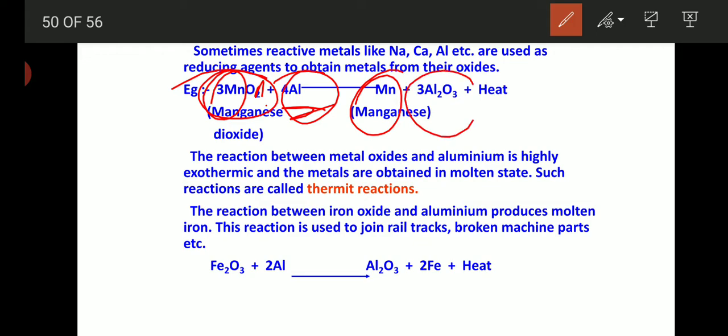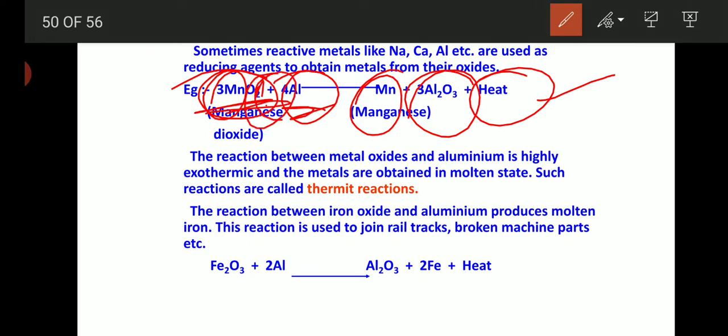Along with that, aluminium oxide and heat is liberated. And this type of equation is called a displacement reaction. So what is the displacement reaction? A highly reactive metal displaces a low reactive metal, right? So this is called displacement, and through a displacement reaction also we can separate oxygen from metallic oxides.